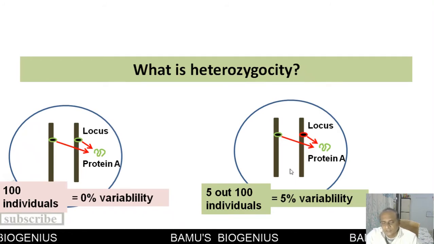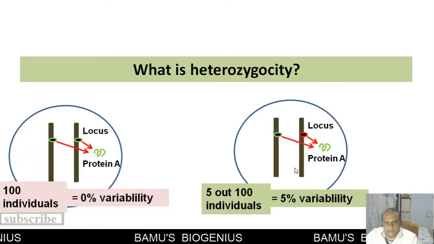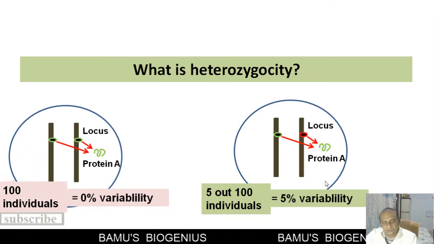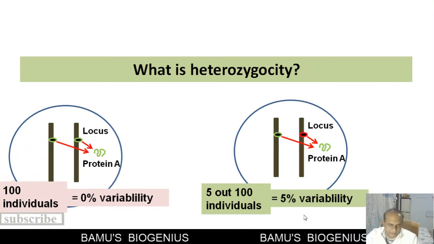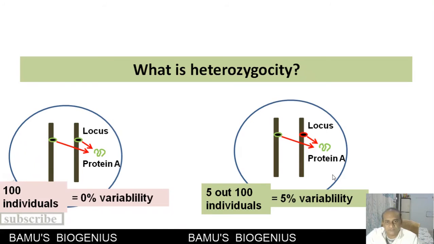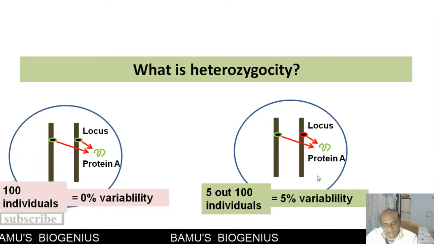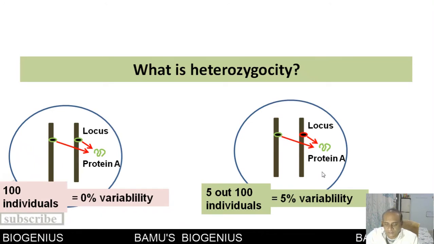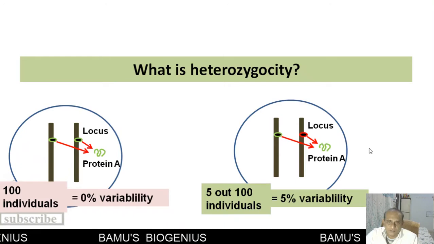Now, this heterozygosity is present in vertebrates, but in invertebrates it is much more than in vertebrates. It has been found that in Drosophila, 15% variability is there. In plants, more than 8% variability is there, in plants which propagate by outbreeding.